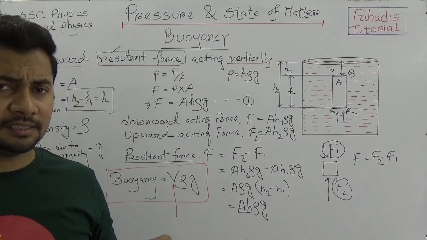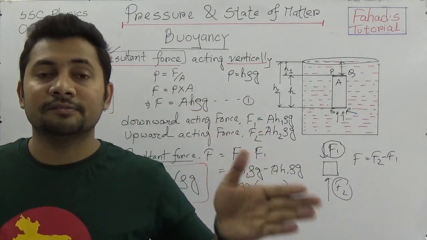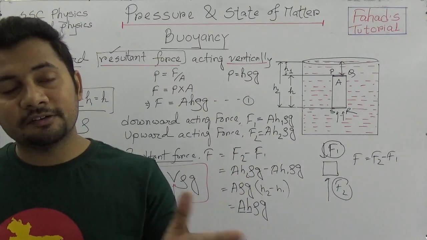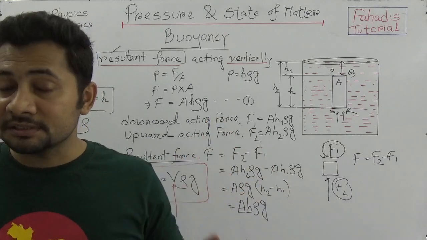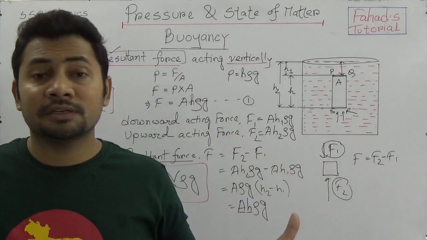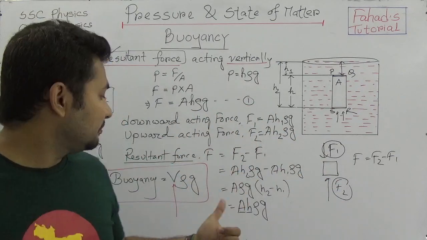So whenever we need to calculate something in physics problems in the pressure and state of matter chapter, whenever we see any data given about buoyancy and it asks whether it will be submerged in the water, will it sink, will it float, then we need to consider the buoyancy.